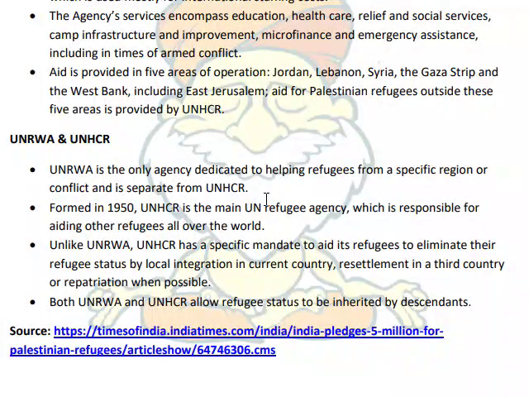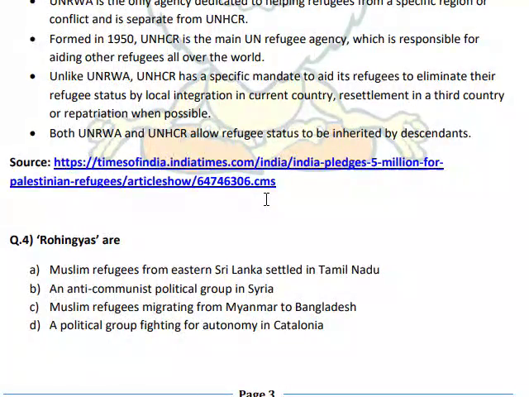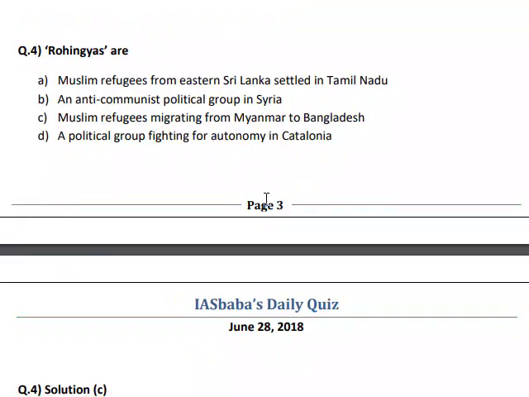UNHCR is the main UN refugee agency, which is responsible for aiding other refugees all over the world. Unlike UNRWA, UNHCR has a specific mandate to aid its refugees to eliminate their refugee status by local integration in the current country, resettlement in a third country, or repatriation when possible. Both UNRWA and UNHCR allow refugee status to be inherited by descendants. Rohingyas are Muslim refugees migrating from Myanmar to Bangladesh.